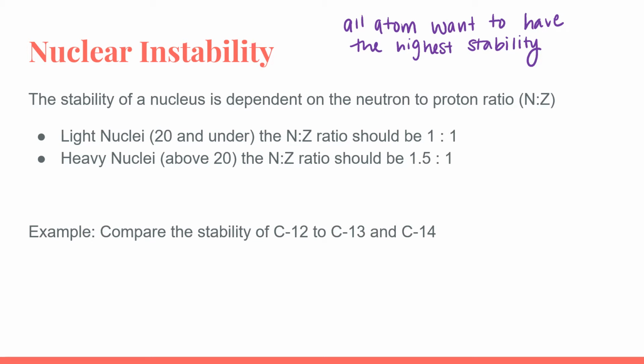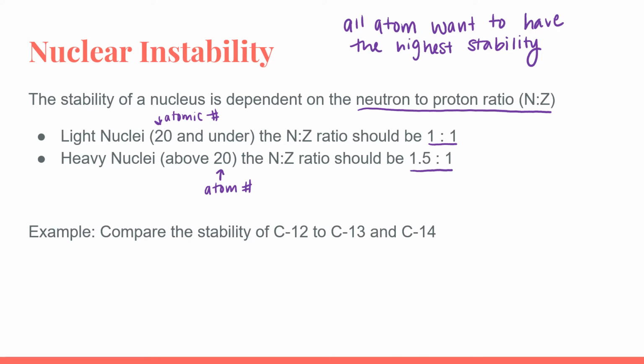We can tell if a nucleus is stable or not based on the neutron to proton ratio. Our light nuclei, or atoms that have an atomic number of 20 or below, want to have a proton to neutron ratio of 1 to 1. Our heavy nuclei, which are atoms that have an atomic number higher than 20, want to have a neutron to proton ratio of 1.5 to 1.